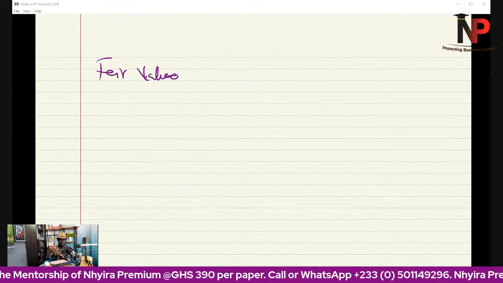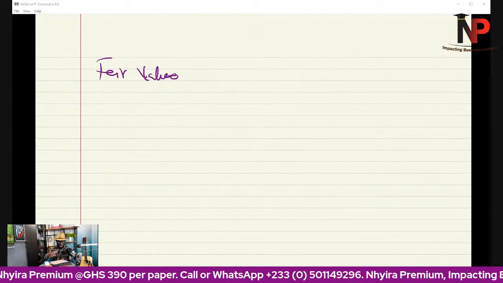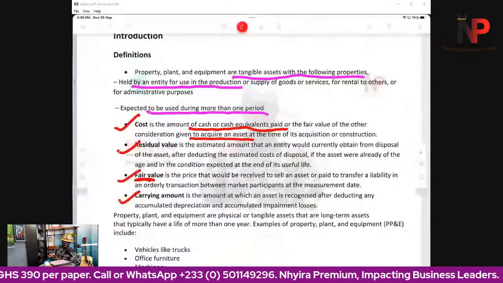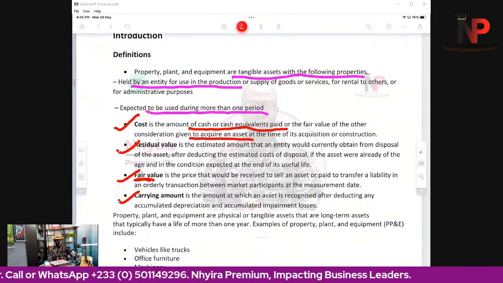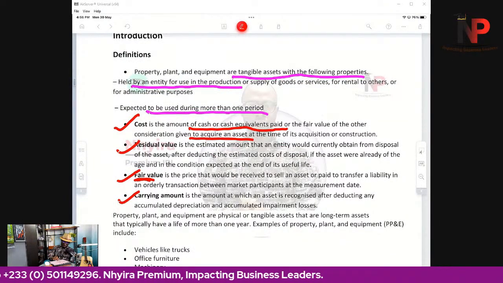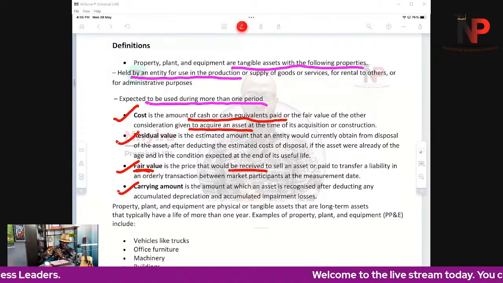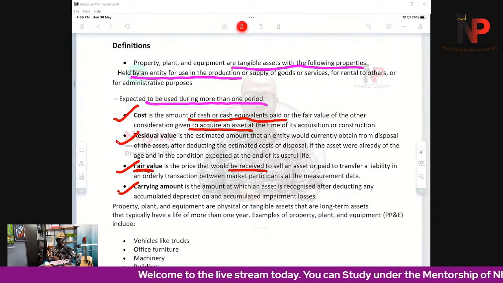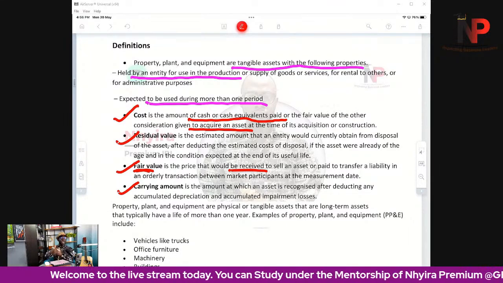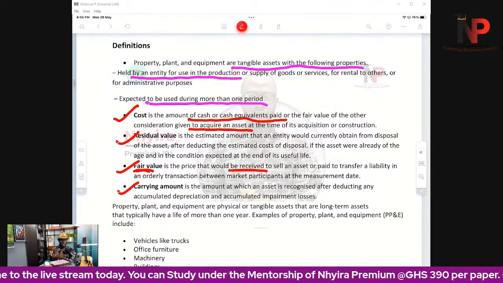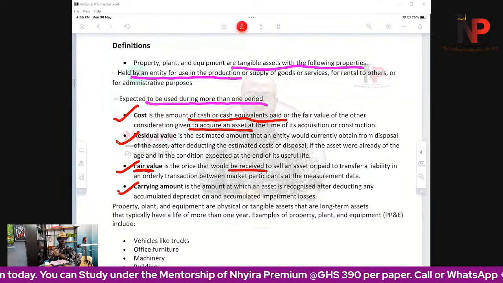It is the price that will be received to sell an asset or paid to transfer a liability in an orderly transaction between market participants at the measurement date. That is the fair value of an asset or a liability.